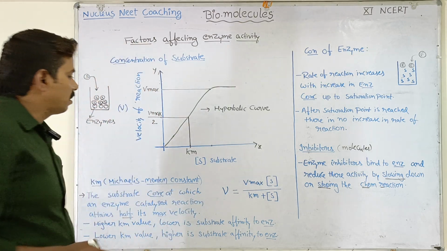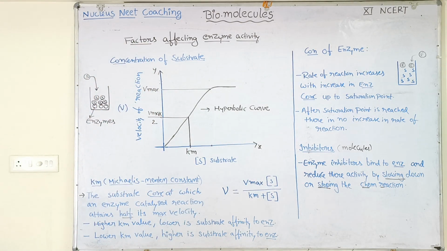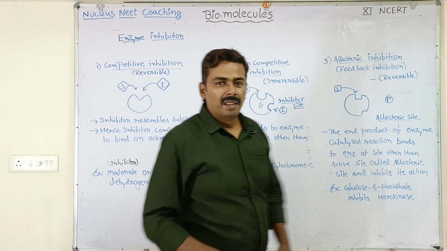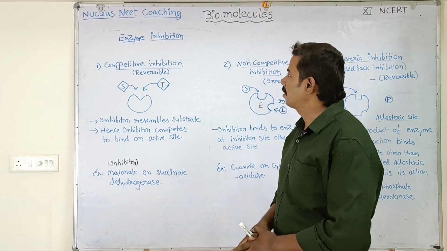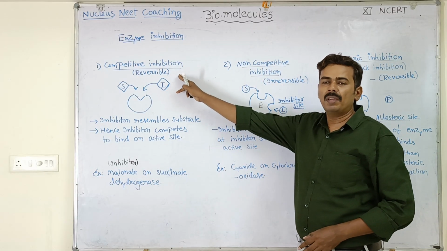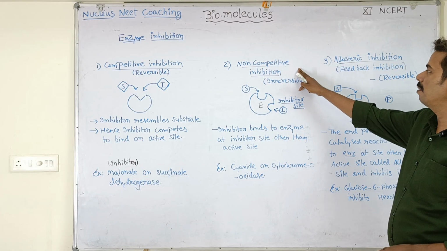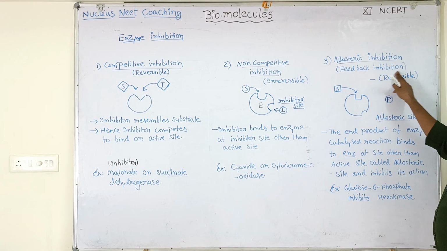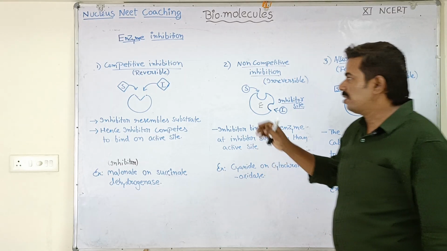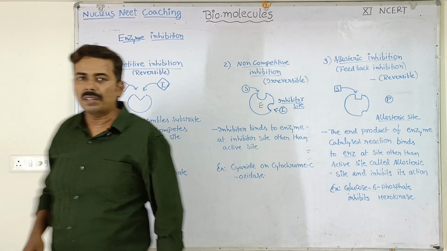Okay, copy down this, students. Now let us see the different types of enzyme inhibition. First is competitive inhibition, then non-competitive inhibition, and allosteric inhibition, also called feedback inhibition. First, let us see competitive inhibition.